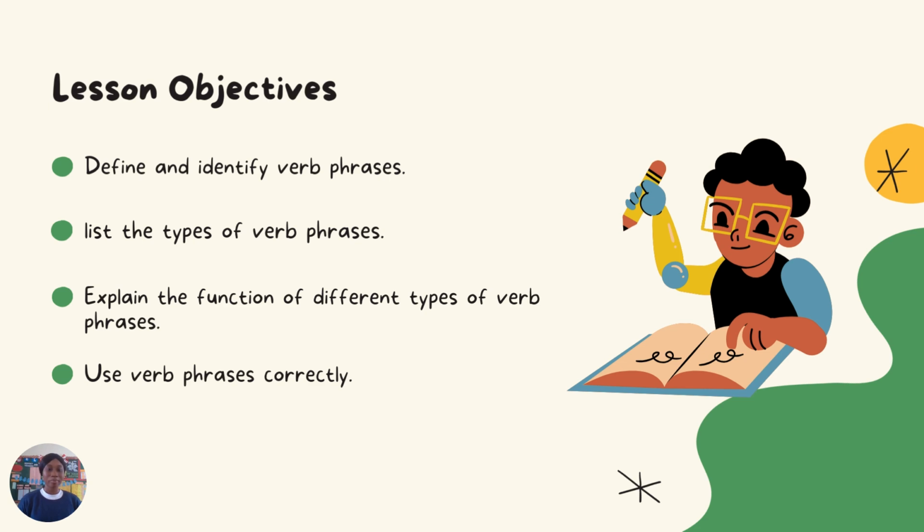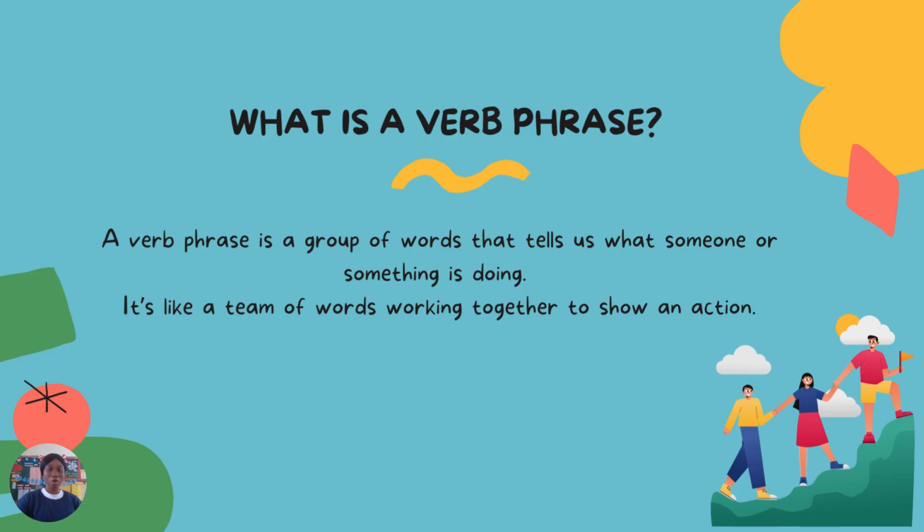Now, we're going to learn what a verb phrase is. We're going to learn how to identify verb phrases. We're going to learn the different types of verb phrases that we have, and what those verb phrases do, what makes them different from one another. And at the end of all of this, we should learn how to use verb phrases correctly.